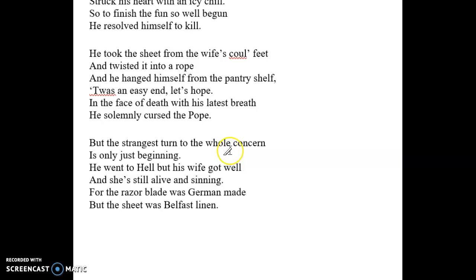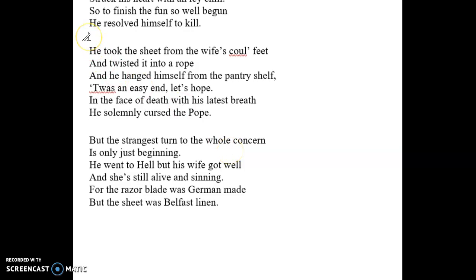Then we can go down to the fourth stanza. "He took the sheet from the wife's cold feet." The cold feet, that's another example of imagery right there. And then we can go down to the last line, which is what I want to hit hard on: "he solemnly cursed the Pope."